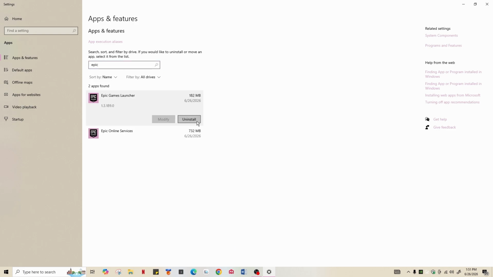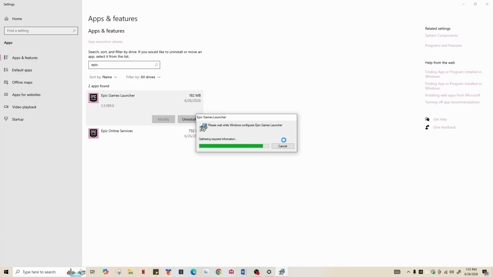Now select Epic Games Launcher and click on Uninstall. Select Uninstall again to confirm. Then give administrator privileges. Wait for a few minutes for it to uninstall from your device. Likewise, also remove the Epic Online Services and you'll be done.